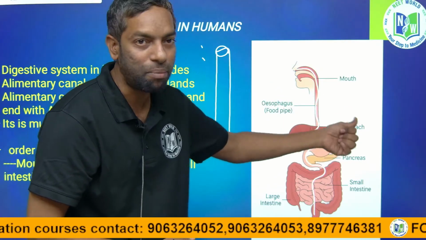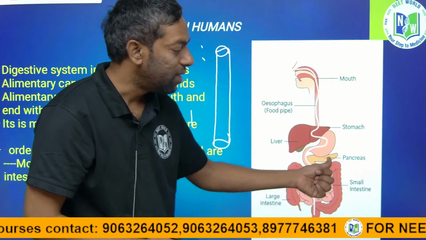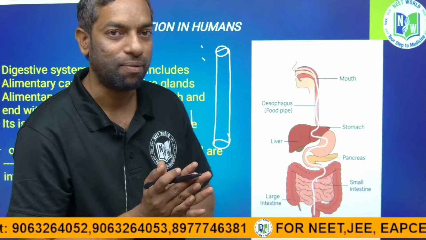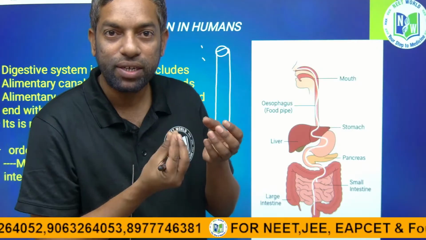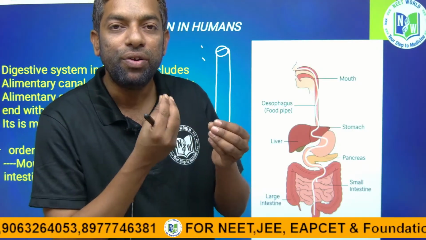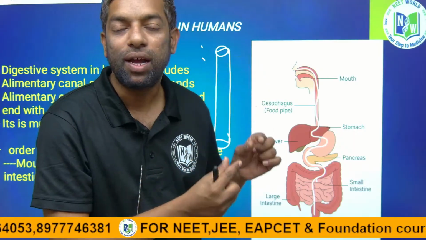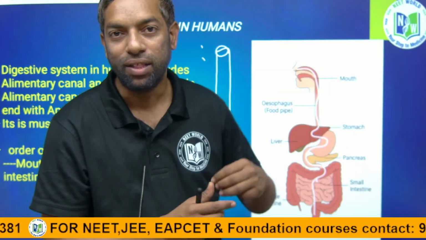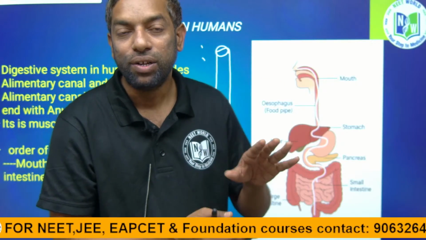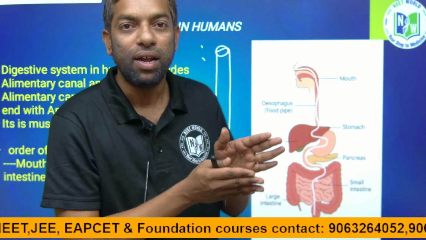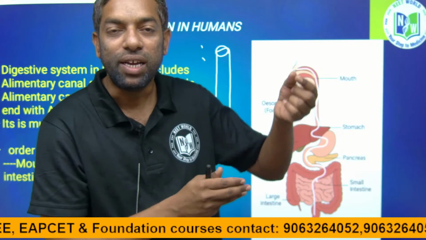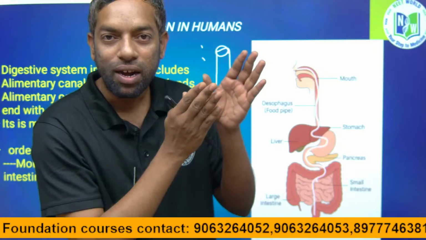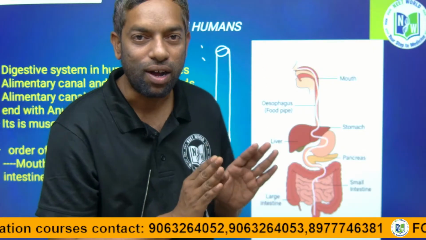After that the stomach, and after that the intestines, small intestine and large intestine. For the digestion of nutrition, along with the alimentary canal, certain glands are also needed, which are the digestive glands. So the human digestive system is the alimentary canal along with the digestive glands.